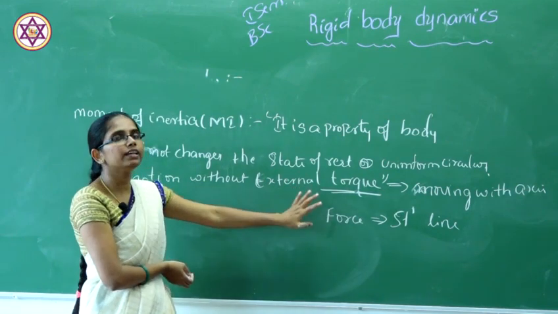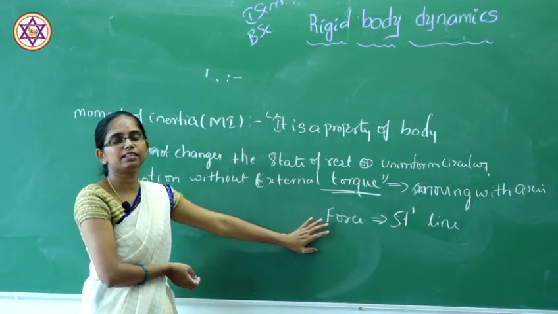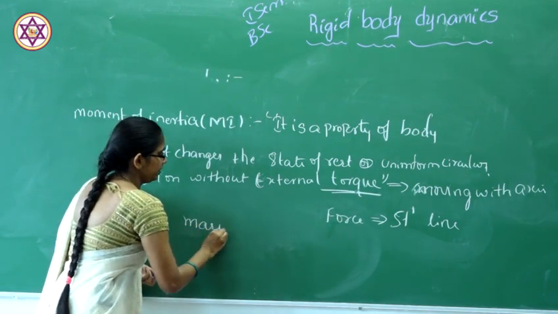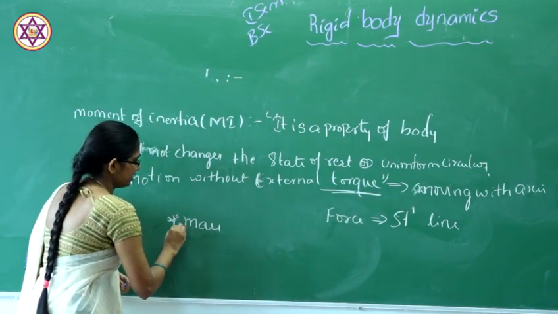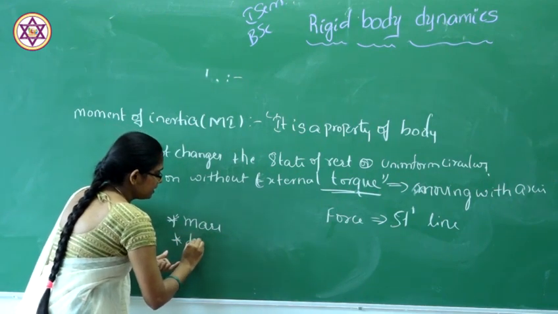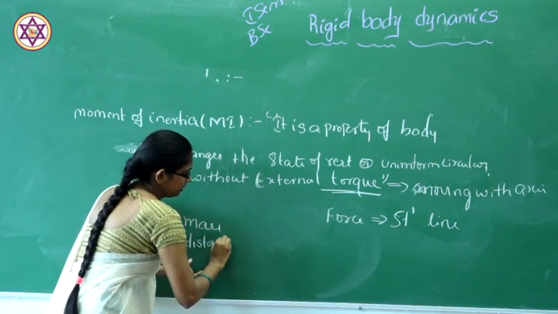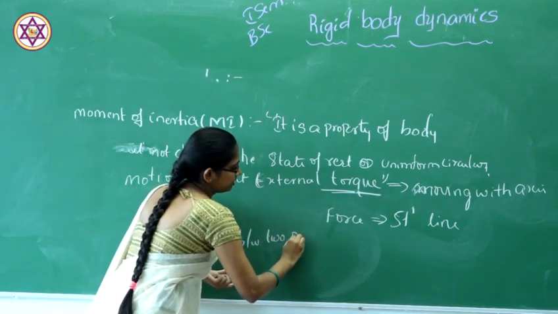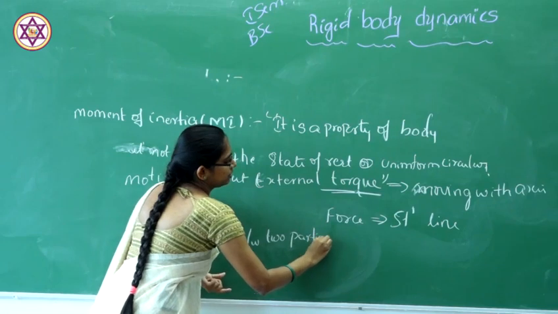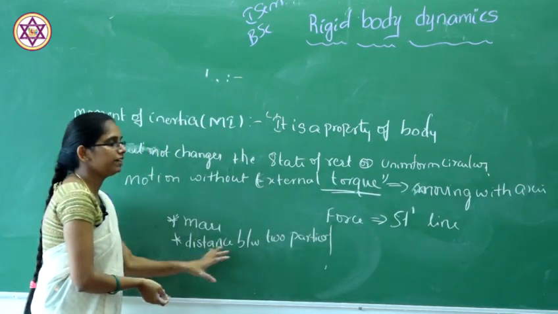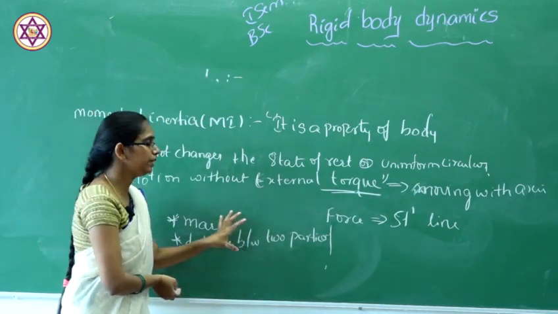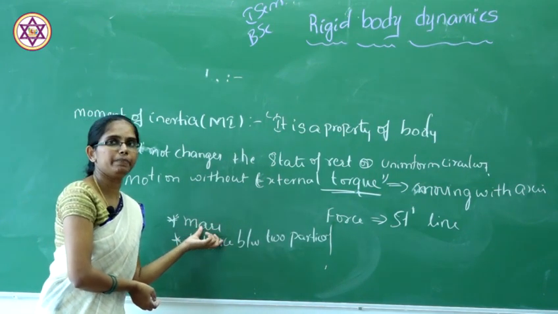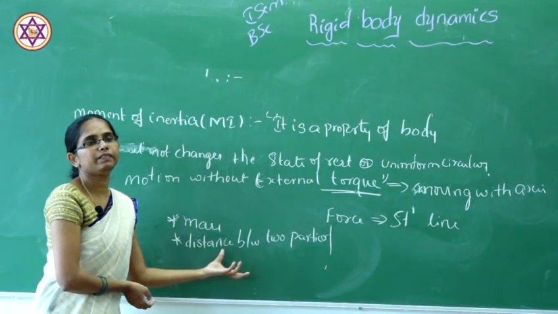So moment of inertia mainly depends on two terms, that is the mass, and also the distance between two particles. So always the moment of inertia depends on the mass of that rigid body or particle, and also the distance between the two particles.